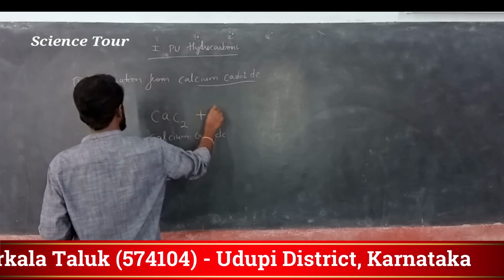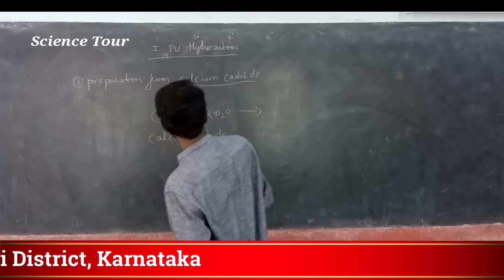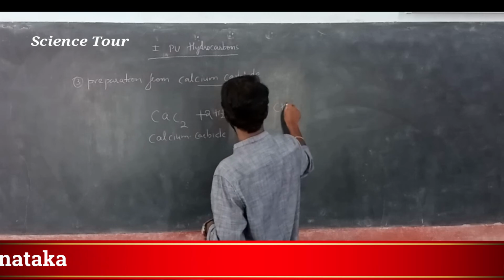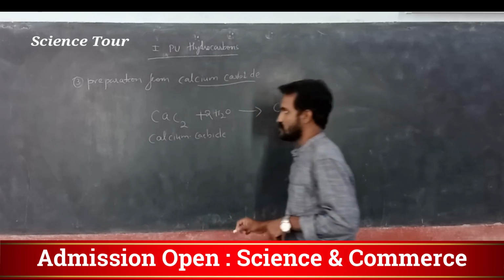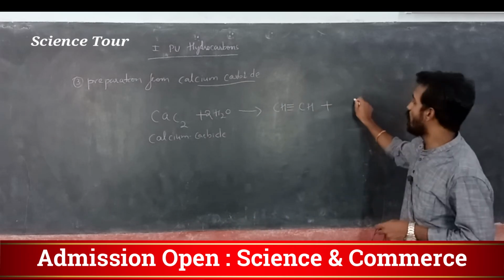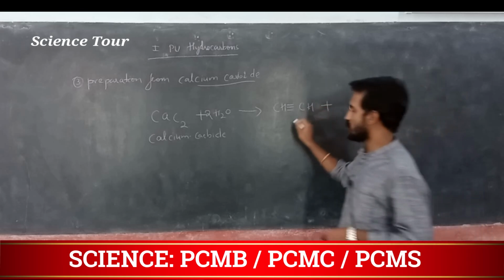Calcium carbide reacts with water and it gives, my dear students, CH triple bond CH plus calcium hydroxide. So we prepared acetylene.